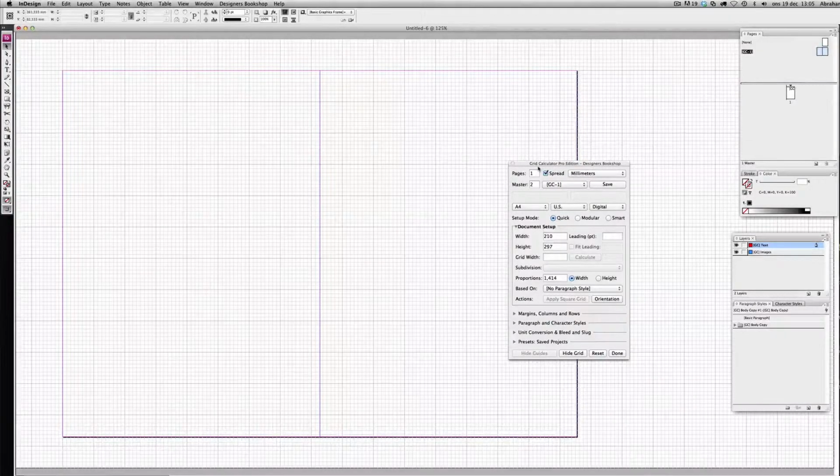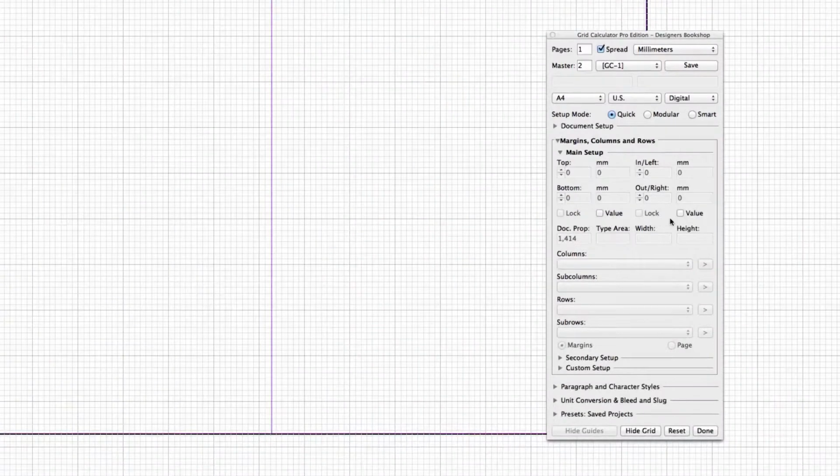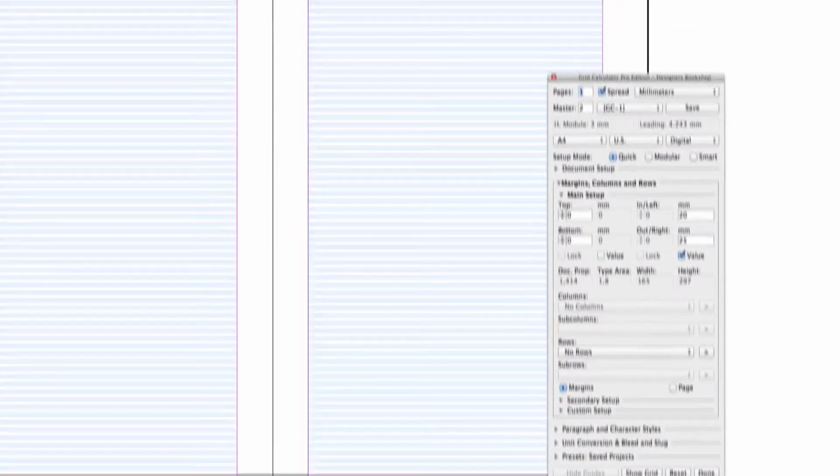In this video, I'm going to show you how to define your own margins that really has nothing to do with the document grid. This is called the value option in the margin section. This only works in quick mode, and what you do is just check value here, and you can go ahead and define your own margins that has nothing to do with the document grid, as I just mentioned.